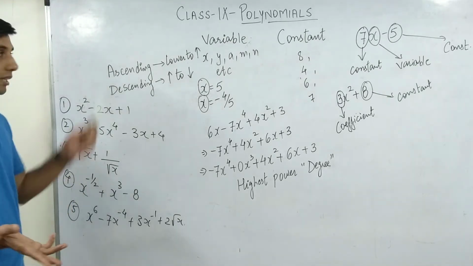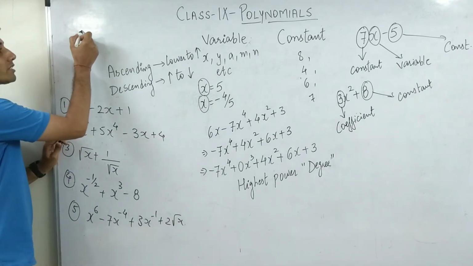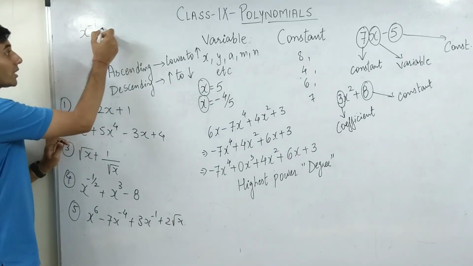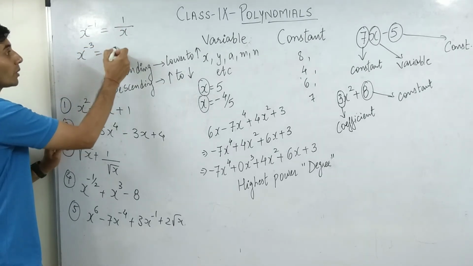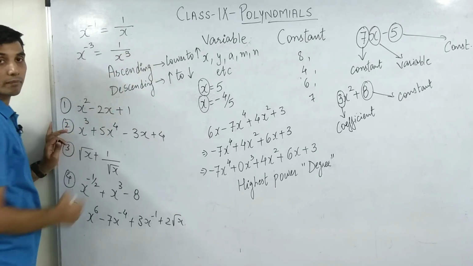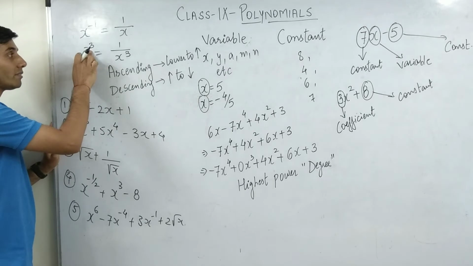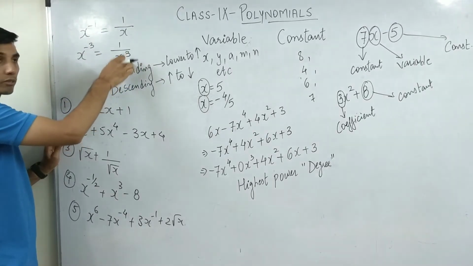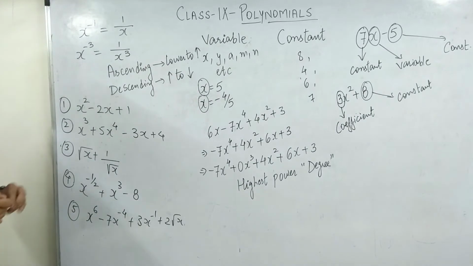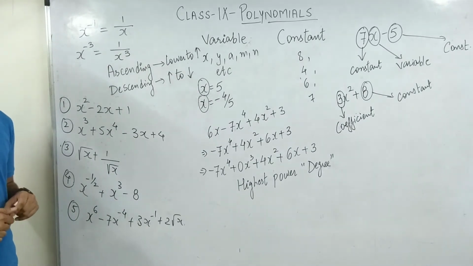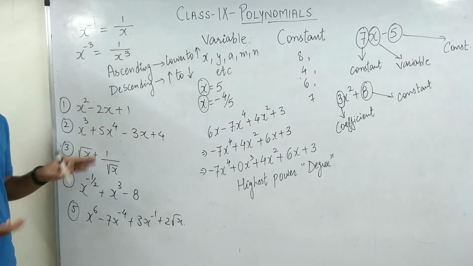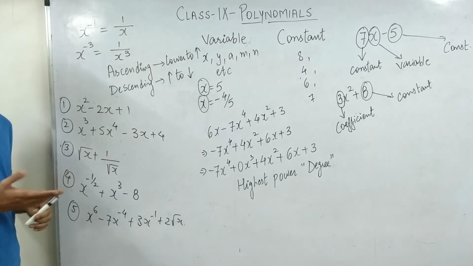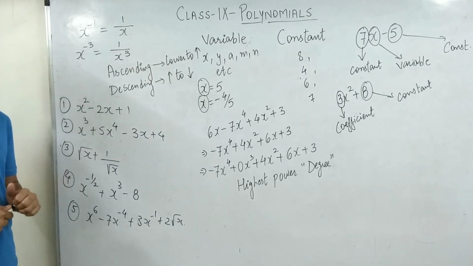Now if you don't know, then I am telling you this, please do pay attention. If suppose somebody has written x to the power minus 1, that means it is written as 1 upon x. Suppose somebody has written x to the power minus 3, so it is going to be written as 1 upon x cube. So if the power is in negative, then it becomes a reciprocal. Okay, so it will come in the denominator. Now, how to identify polynomials? Very simple. If the powers of x are natural numbers, or even the whole numbers, then no problem. But if they are integers with a negative sign, then of course you need to again see whether it is a polynomial or not.